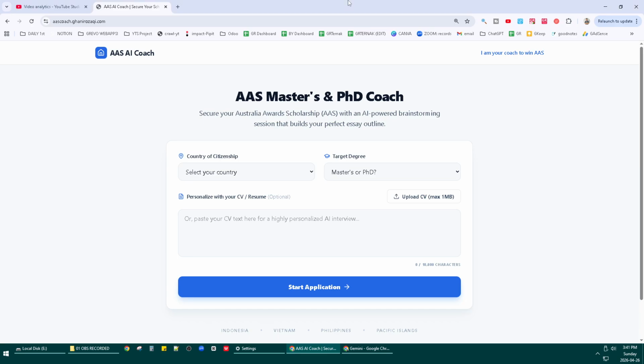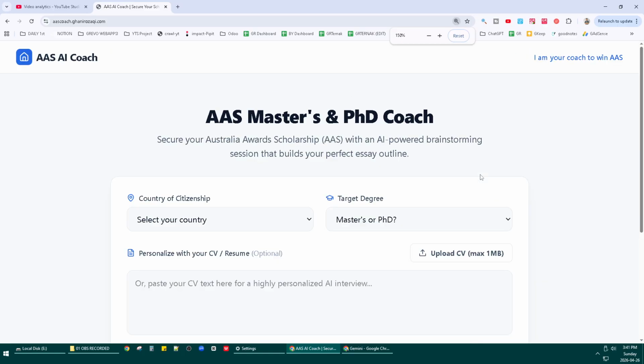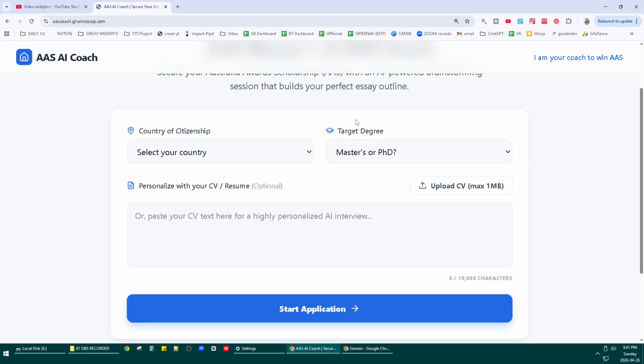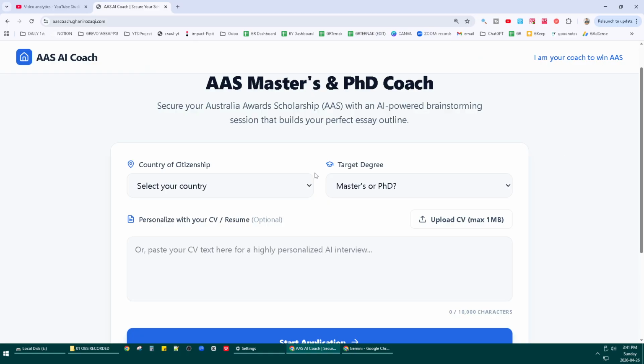On today's video I will show you guys the apps that will help you a lot in order to make your Austria Award scholarship essay easier. So I will put the link in the description below. So here is how to use the app. Actually, I made this app for you who want to pursue your Austria Award scholarship.